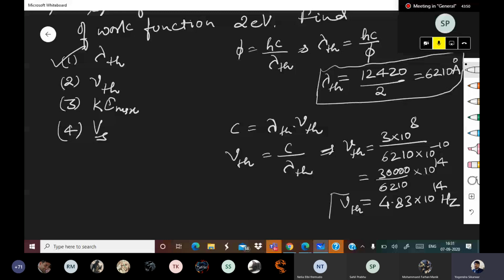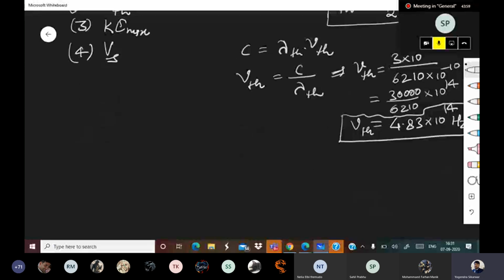So now the wavelength of light incident is given as 4500.